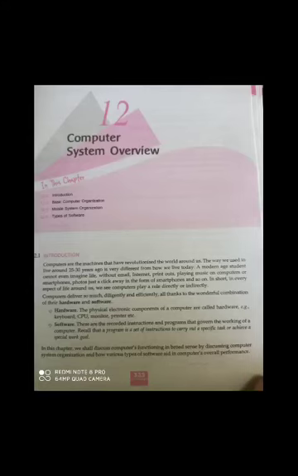Good morning, students. This is your first class of 11 computer science. According to the syllabus, we are going with the first unit, which is computer system organization. Today I am giving you a basic overview of a computer system, and we will start with a brief description of a computer, its hardware, its software, and an overview of computer system organization.